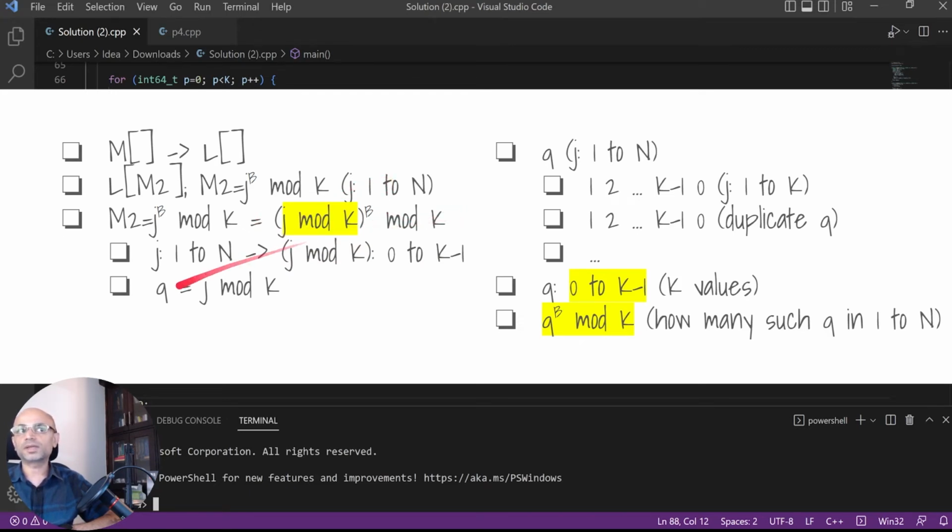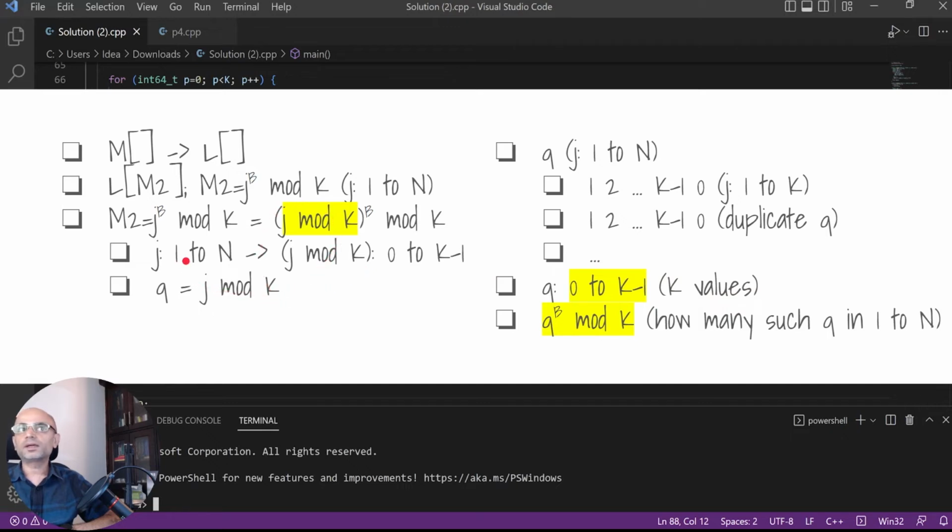Let's call this j mod k as q. Then when j takes values from 1 to n, q first takes values from 1 to k minus 1 and 0 as j takes 1 to k. Then when j takes values k plus 1 and on, q will again go through 1 to k minus 1 and 0. So it keeps on repeating this. So q will take 0 to k minus 1, that is k values.